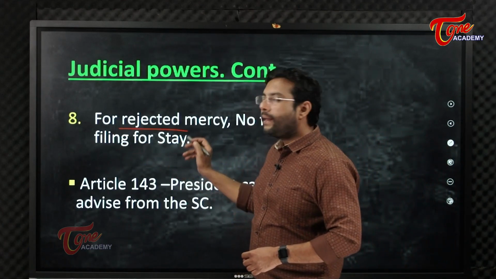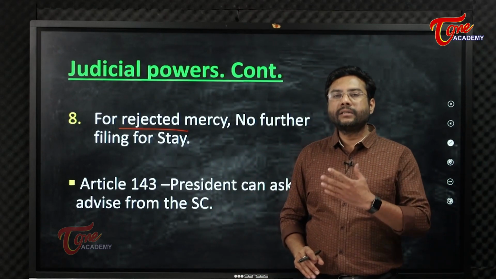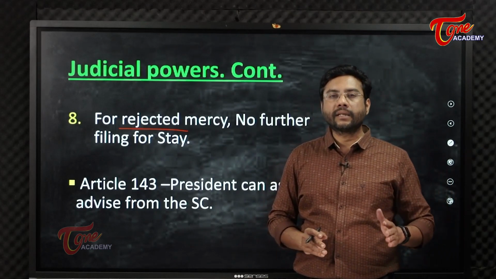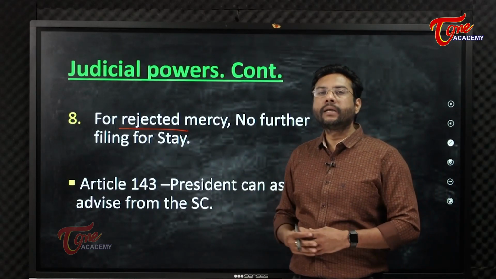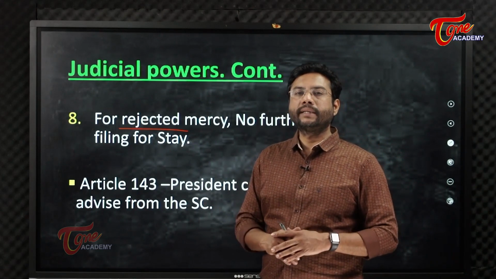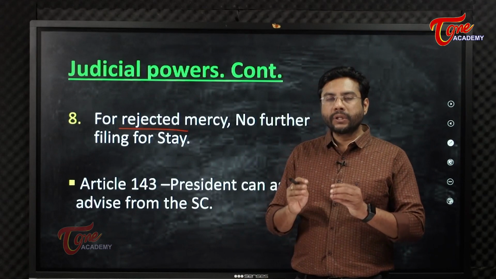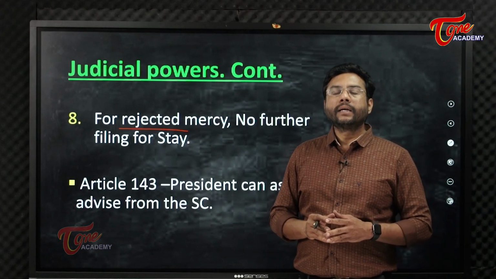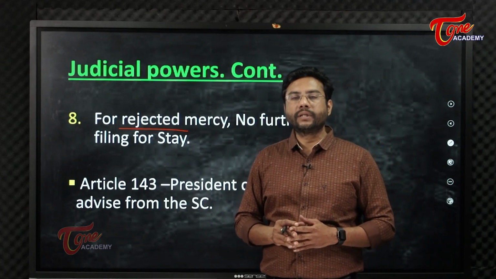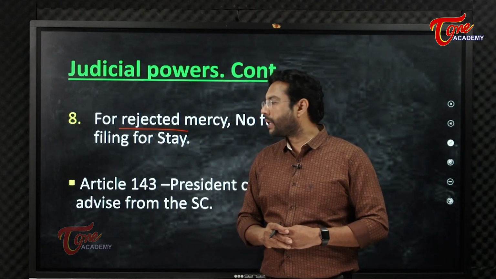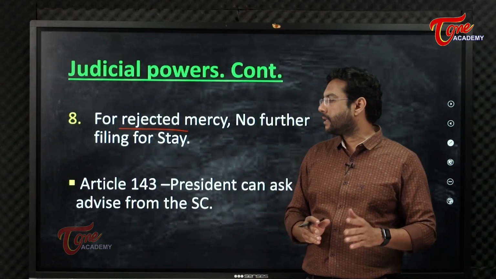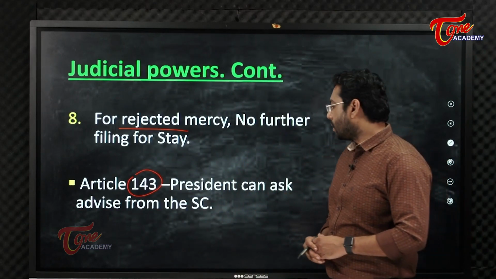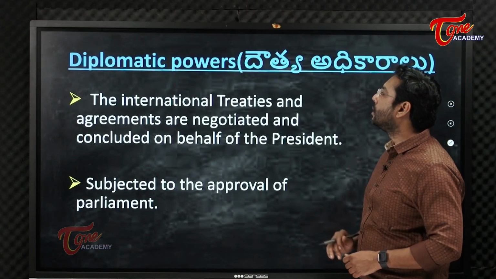One more thing is, when a petitioner files a mercy petition to the president, and once the president rejects such a petition, be it regarding the pardoning power, death sentence, or reducing the sentence, whatever be the reasons, once the person submits the mercy petition and that petition is rejected by the president, again the person should not file for the pardon or for the mercy to the president. So once it is rejected, then it is rejected. As we have discussed, Article 143 talks about advices to be taken by the president from the Supreme Court.